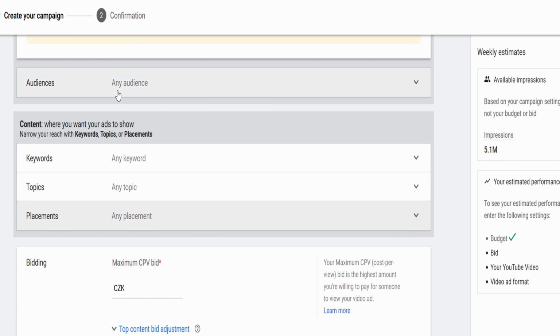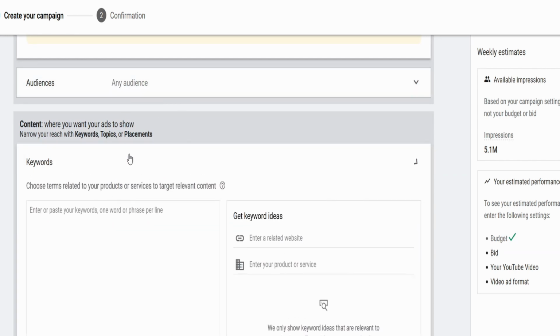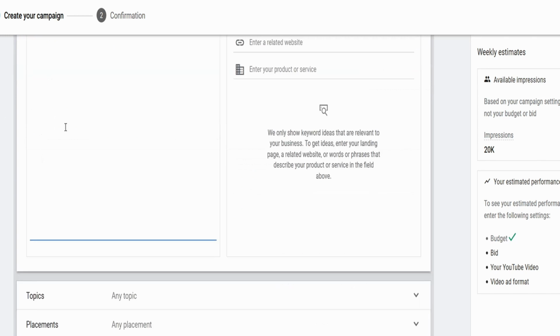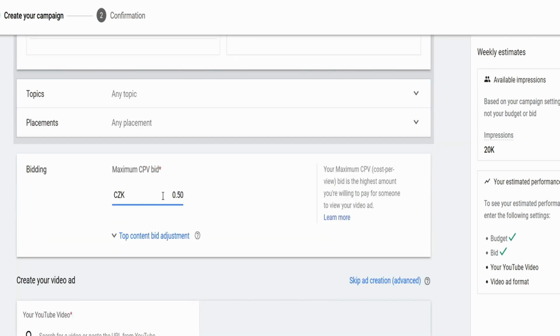So we're not going to look at audiences, but we're going to look at keywords, because with keywords what we can do is we can look at Tesla, and now we're down to 20k impressions. So we're banking on the fact that Jack lives in Nottinghamshire, he is 23 years old, which is in our age range, and he's going to watch a Tesla video within the next few days, which means he will see this advertisement.